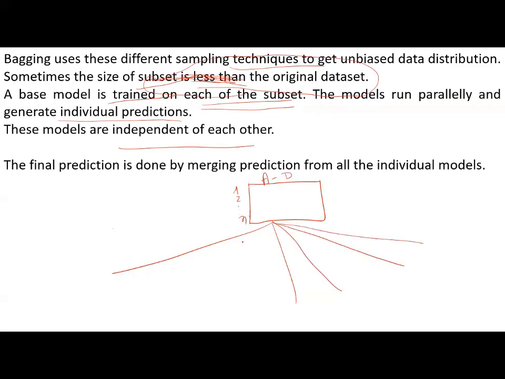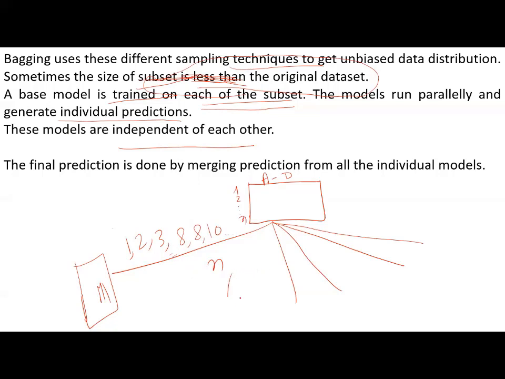I'll divide them like this. Here, this is model 1. So this contains maybe rows 1, 2, 3, then 8, 8, 10, etc. See, 4, 5, 6, 7 are not there, but some rows might be repeated.